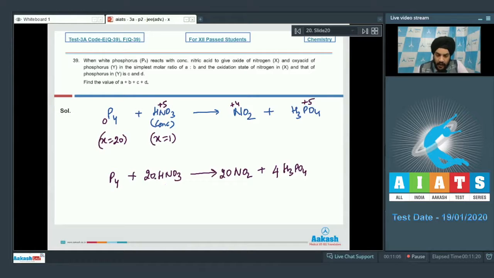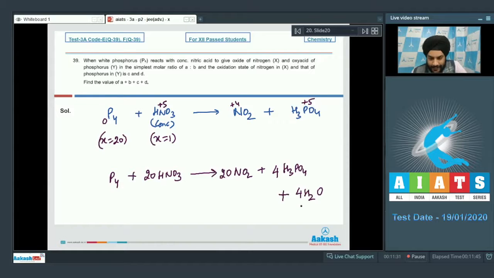We now have to figure out the balancing of the hydrogens and the oxygens. If we talk about the oxygen now, students, on the left hand side we have 60 oxygen atoms, and on the right hand side we have 40 and 16. So there is a deficiency of 4 oxygen atoms. So adding 4 H2O to the right hand side should do it.